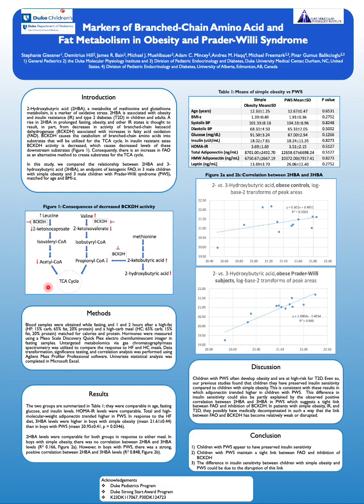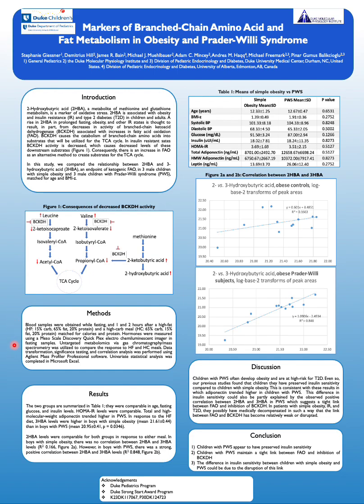You can also see in Figure 1 that BCKDH turns 2-ketobutyric acid into propionyl coenzyme A. Thus, when it is inhibited, 2-ketobutyric acid increases and will then turn into more 2-HbA. So we decided to investigate this relationship between inhibition of BCKDH and fatty acid oxidation. Specifically, we compared the relationship between 2-HbA and 3-hydroxybutyric acid, or 3-HbA, which is an endpoint of ketogenic fatty acid oxidation, in 3 male children with simple obesity and 3 with Prader-Willi syndrome, matched for age and BMI.